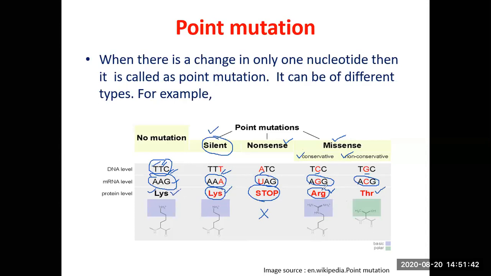So if the changed amino acid belongs to the same class as that of the original one, you call it a conservative missense point mutation. And when the changed amino acid, for example, threonine here, belongs to a different class than that of lysine, the original one, then the mutation is called a non-conservative missense point mutation. So depending upon the site and what type of new amino acid is brought in, point mutations have been named accordingly.